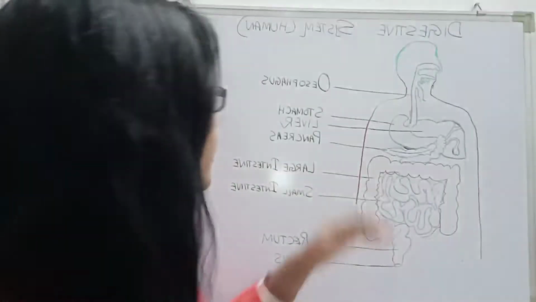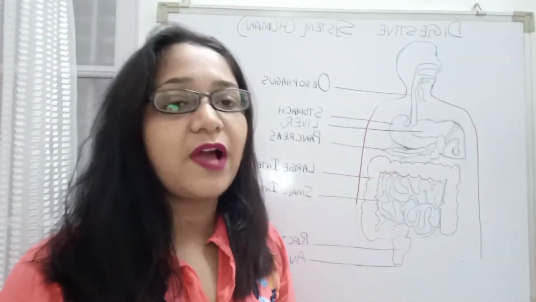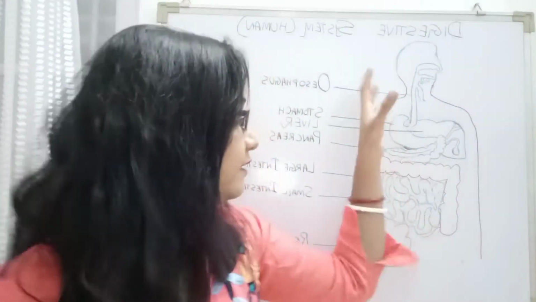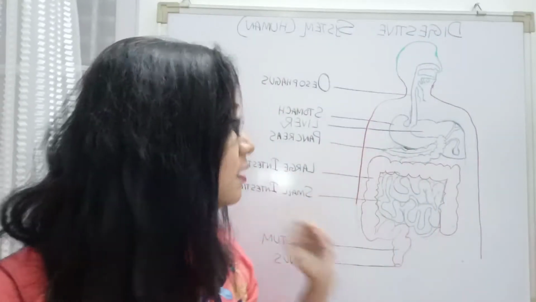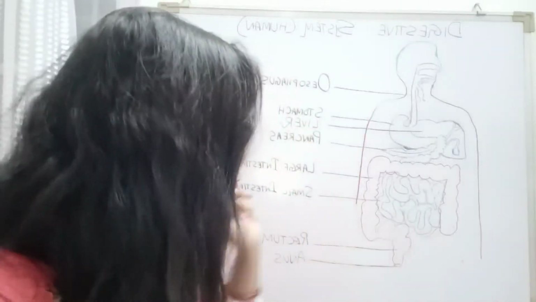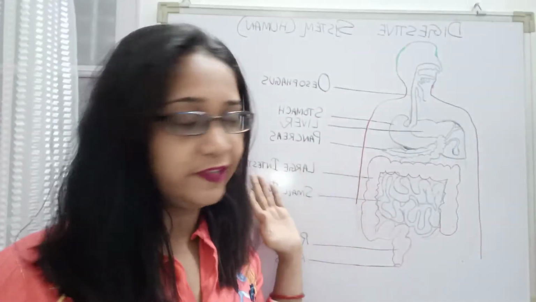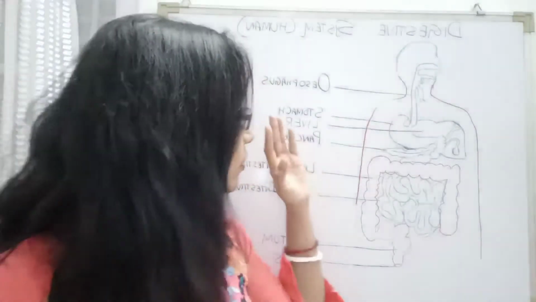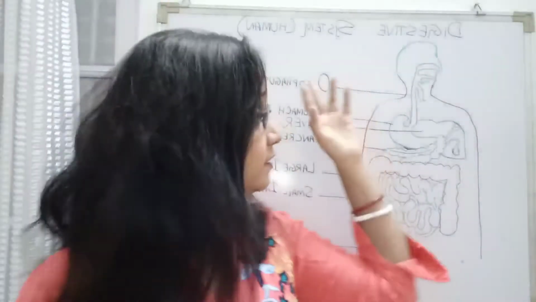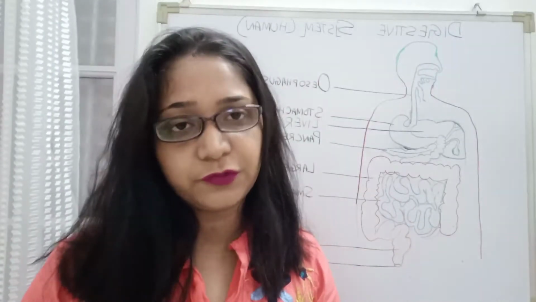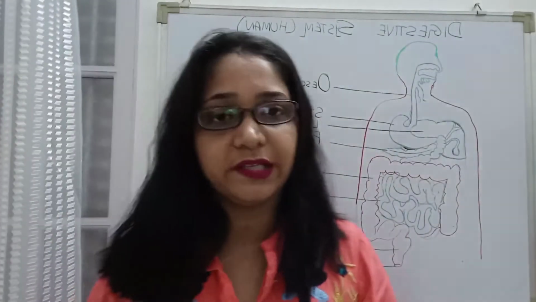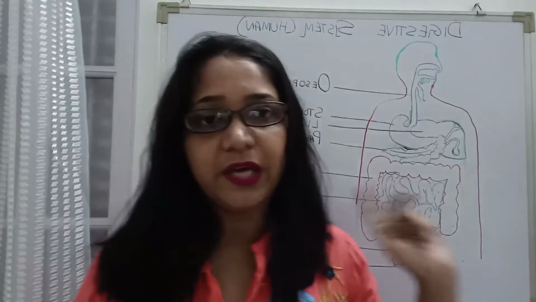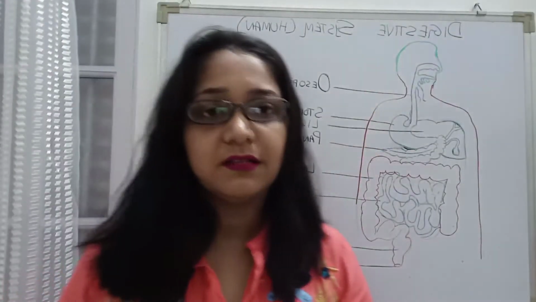Now what is the esophagus? Here I have tried to draw the diagram. As you can see, the entire digestive system with the important parts given in your book has been labeled here. Always remember, children, whenever you are drawing, the labeling should always be on the right hand side. Here I have written everything in capital letters, but there's no requirement for you to do so. You can write just the first letter capital and the rest in small letters, but this is a more appropriate way of labeling and making the diagram.